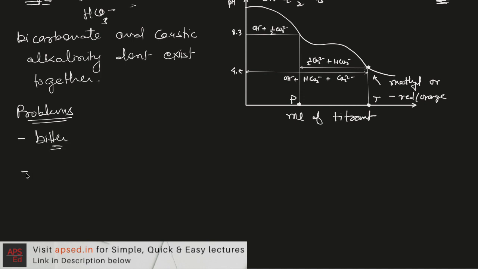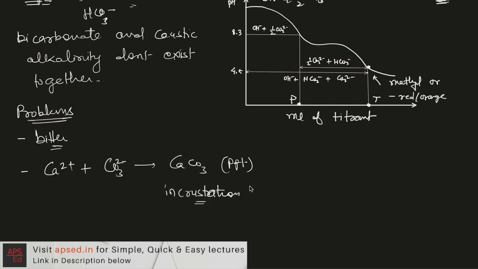For the distribution pipes in which this water flows, if alkalinity is excessive, it can react with calcium ions and form a precipitate of calcium carbonate. Because of this precipitate, the problem of incrustation takes place, where a layer forms inside the pipe, due to which the flow area will reduce.